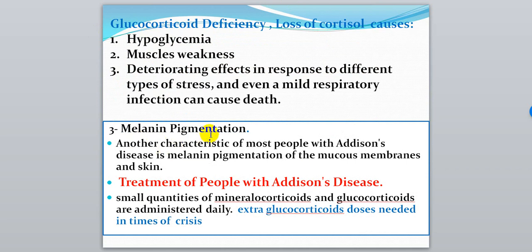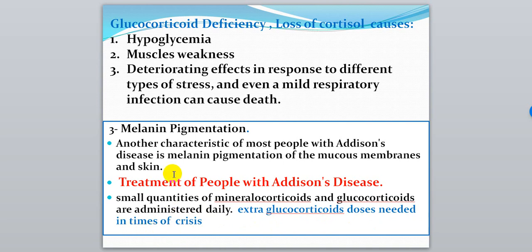Melanin pigmentation is another characteristic of most people with Addison disease. A specific characteristic for this disease is melanin pigmentation of the mucous membrane and the skin. Treatment of people with Addison disease: small quantities of mineralocorticoids with glucocorticoids administered daily. Extra glucocorticoid is needed in times of crisis.